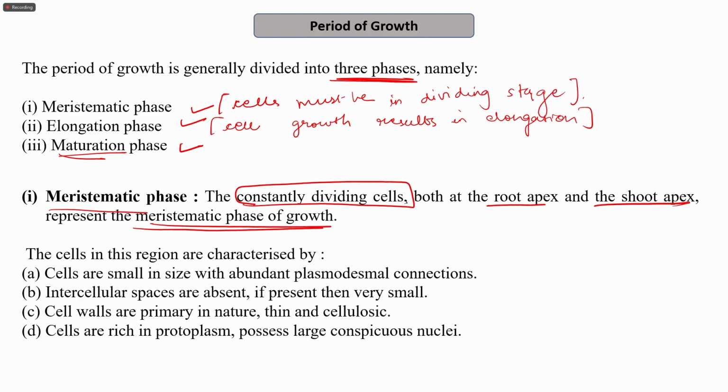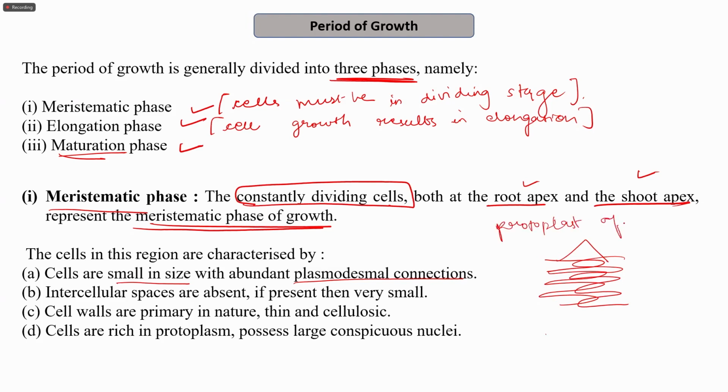Now, what are the important features of the cells which are present in this meristematic region, that is in the root apex or shoot apex? What are the features that allow the constant division of these cells? The cells are smaller in size with abundant plasmodesmatal connections. So plasmodesmatal connections are the connections between the protoplasts of two cells. Intercellular spaces, that is the space between two cells, are absent, and if present, they are very small. Therefore, the connection is very rich and easy nutrient uptake or exchange takes place.